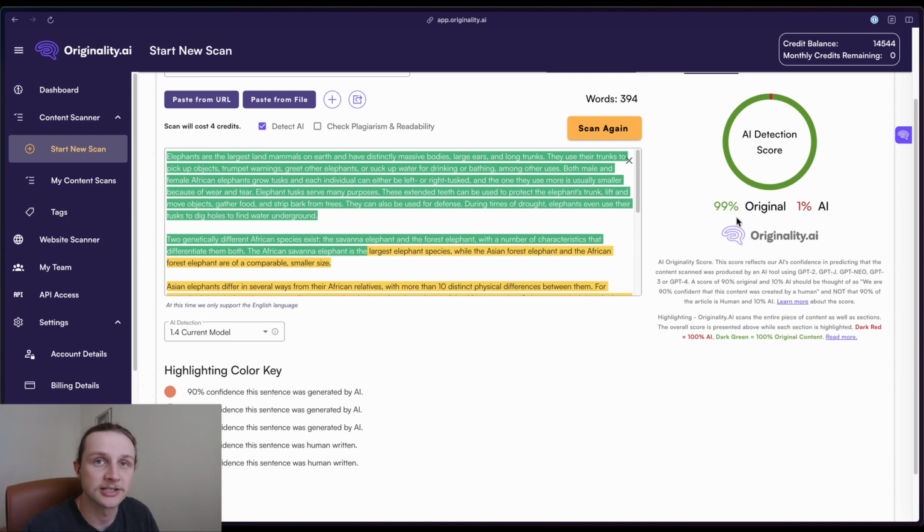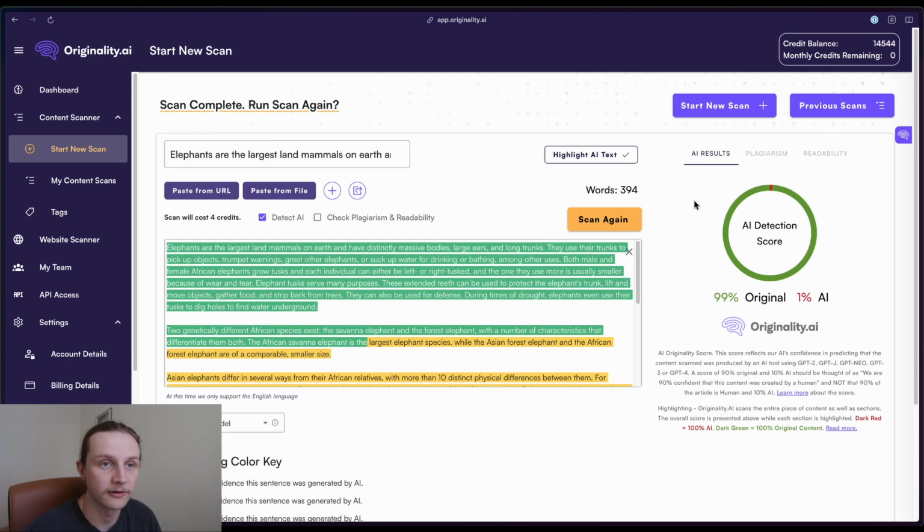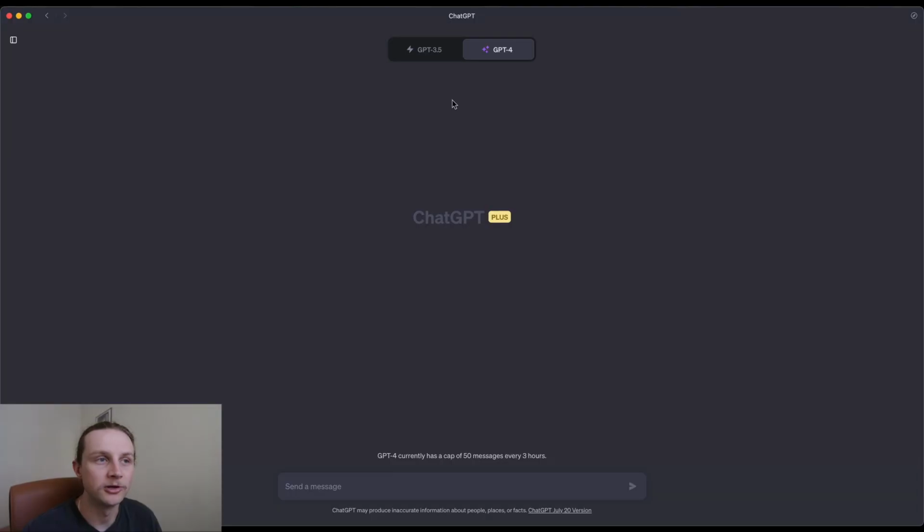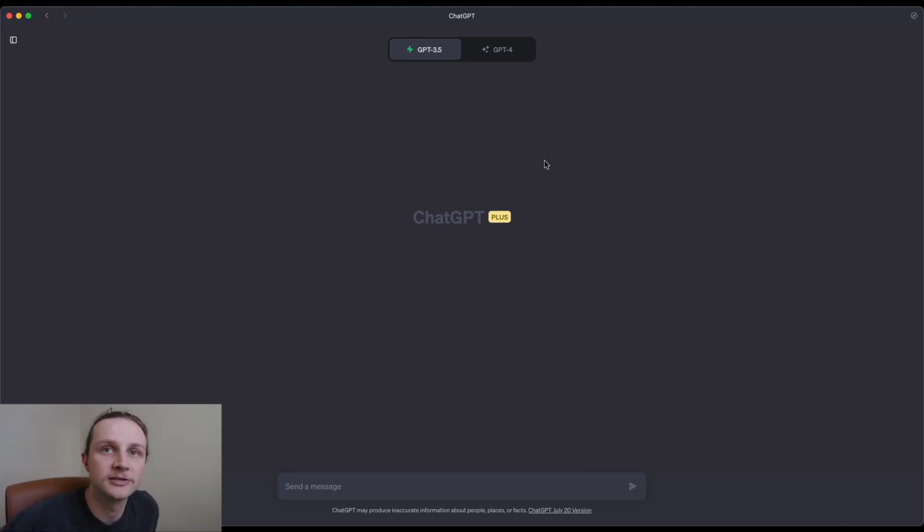Okay, so let's start looking at ChatGPT and the paraphrased content. So we'll just start a new scan, and we'll use GPT 3.5 for this one because that's obviously the free version, and I want to make this as fair as possible. This is what the majority of people will be using. So we'll just ask it to write us a paragraph about elephants.